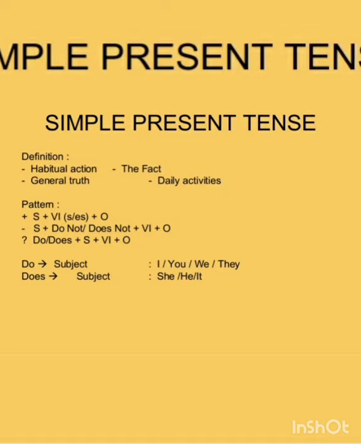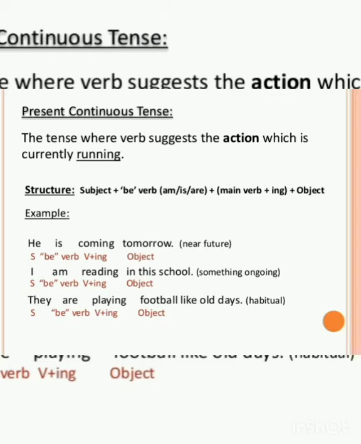And then comes present continuous tense. Then where to use present continuous tense? My dear friends, this present continuous tense, first and foremost, has to be used for an action which is going on at the time of speaking. I am teaching now. I am teaching. The action is going on. It's an example for the present continuous tense.